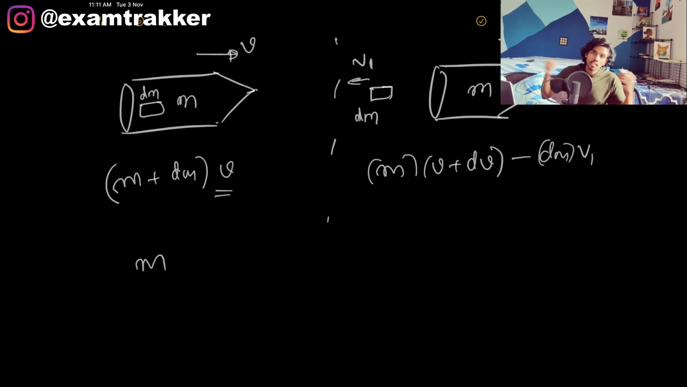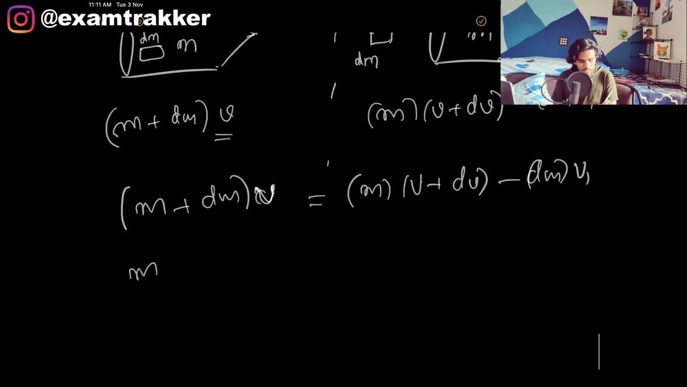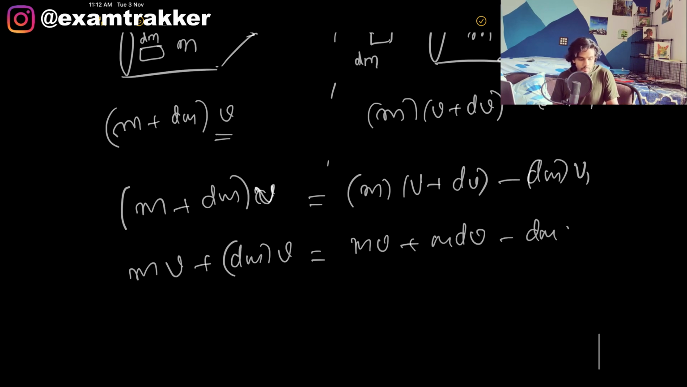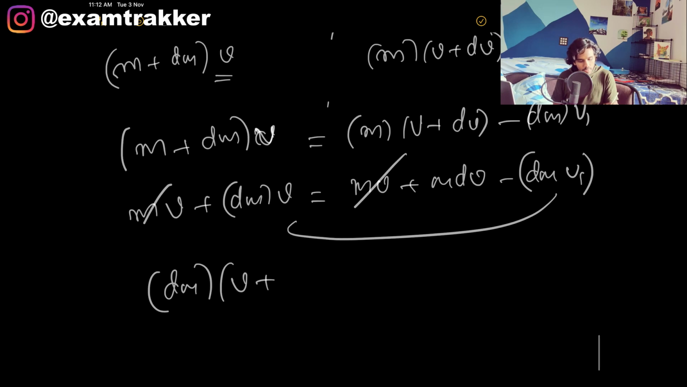It's just the rocket which is completely firing out all the masses from it. So I'm going to write (m + dm)v = m(v + dv) − dm v1. If I elaborate the equation, mv + dm v = mv + m dv − dm v1. mv gets cancelled out. If I bring it to this direction, dm(v + v1) = m dv.